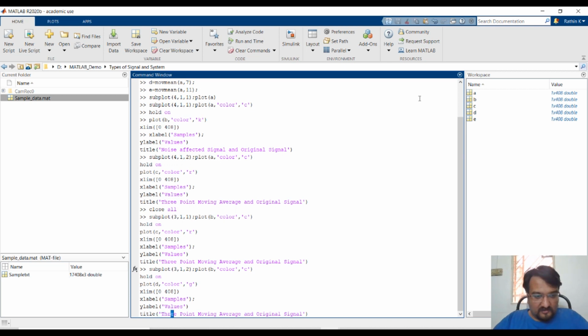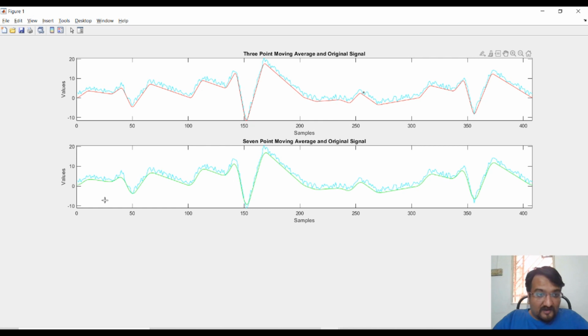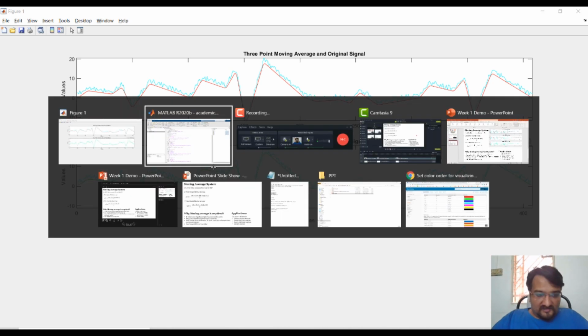7-point moving average, and that is your D, which I have already changed. This is your 7-point moving average. Let's see how it is looking. So it is much better, right? You can see the smoothness compared to this point, and this point is much smoother, and some of the variations have been approximated or nullified. So high frequency changes are nullified.